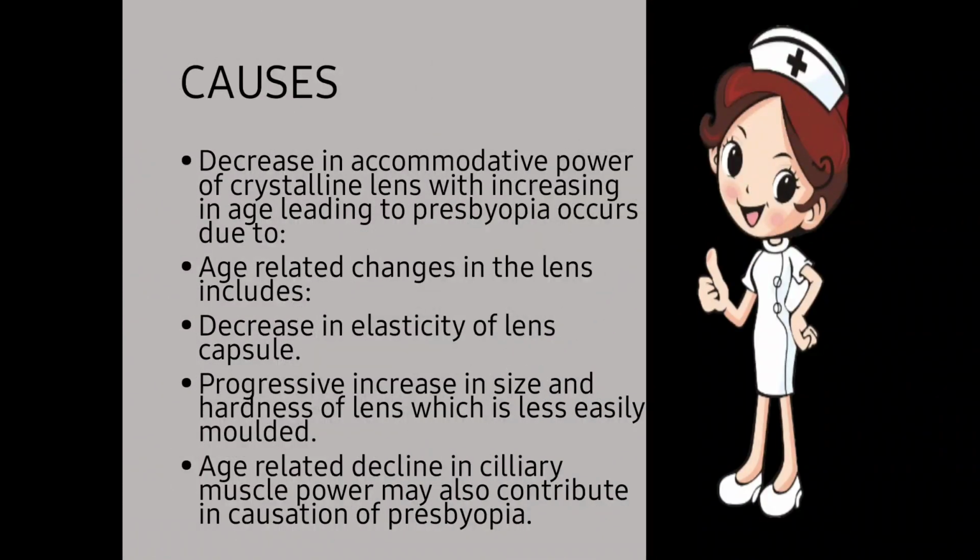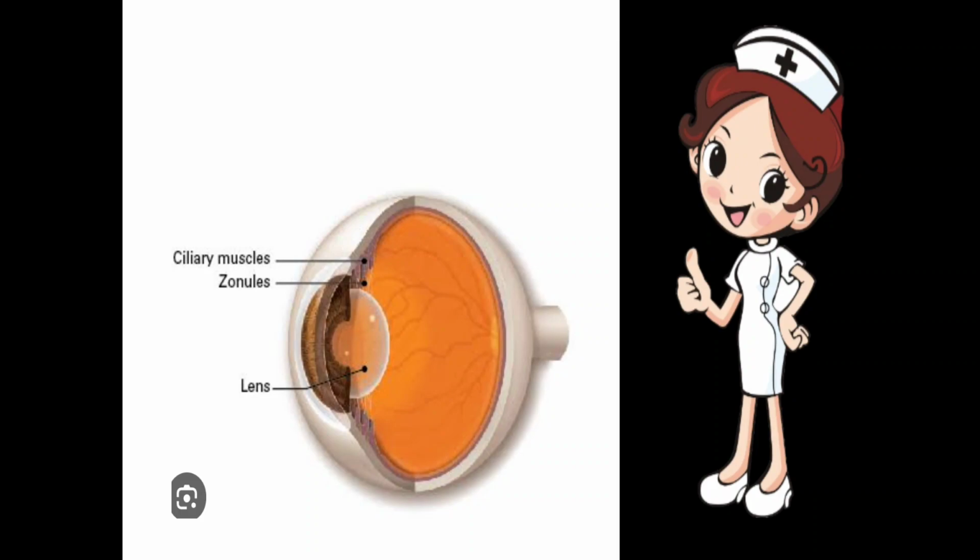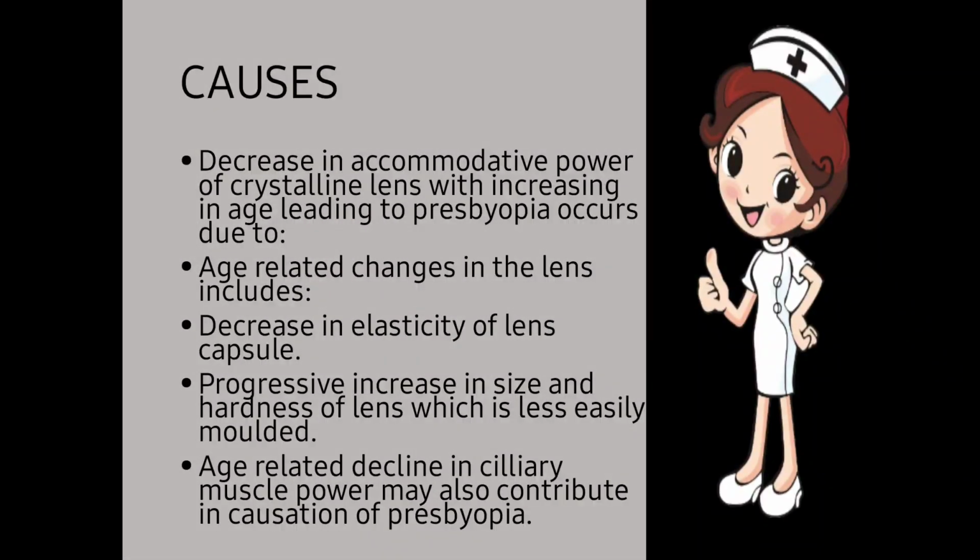Next one, causes. Now what are the causes? Decrease in the accommodative power of the crystalline lens with increasing age leads to presbyopia. Age related changes take place inside the lens, due to which cataract develops. Decrease in the elasticity of the lens capsule. The covering of the lens is known as the lens capsule. So with decreased elasticity of the lens capsule, the person becomes presbyopic.